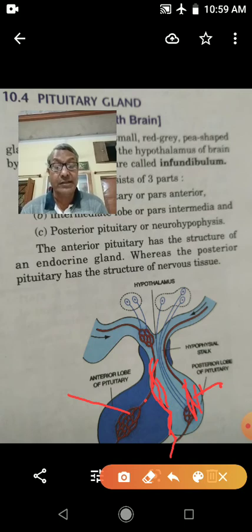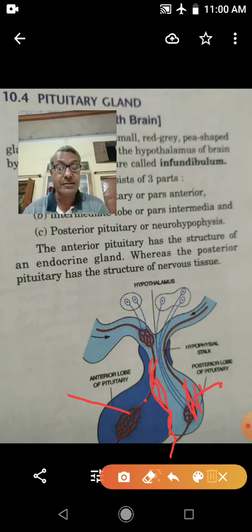Urination becomes frequent, and persons suffer from a disease called diabetes insipidus, also called water diabetes. So water diabetes or diabetes insipidus is due to antidiuretic hormone deficiency. This hormone stimulates absorption of water from the urine.